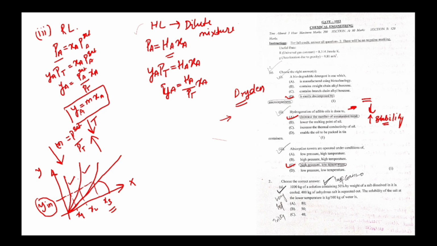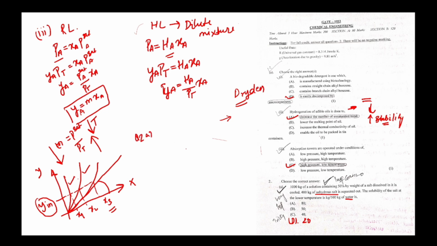Now, question 2. Choose the correct answer. Here D is 20, because it is on the next page. 1000 kg of solution containing 50% by weight of salt dissolved in it is cooled, and 400 kg of anhydrous salt, no water, separates out. The solubility of salt at the lower temperature is in kg salt per kg of water. Always remember, this is not kg of solution, this is kg of water. You will understand.